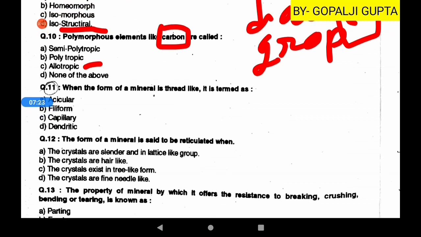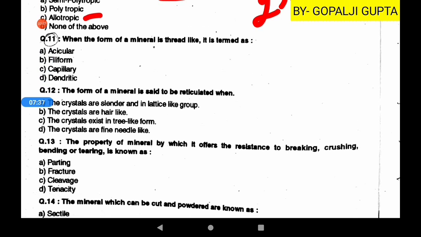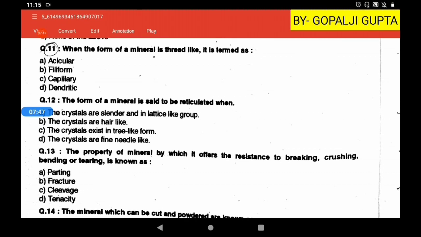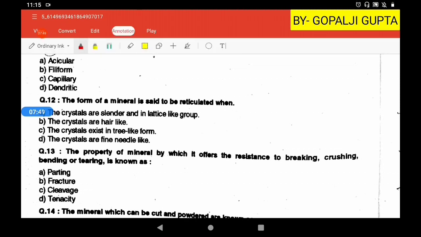Now the next question is, when the form of a mineral is thread-like, it is termed as? So whenever a mineral shows a thread-like structure or thread-like form, it is known as filiform, second option. Then the form of a mineral is said to be reticulated. Reticulated is a special type of form which shows when the crystals are slender and in a lattice-like group. So this is the reticulated form.